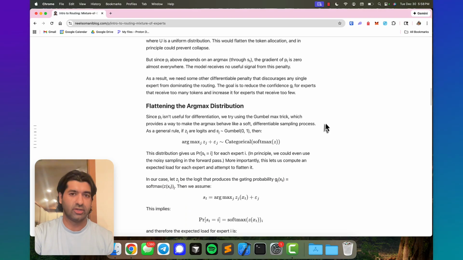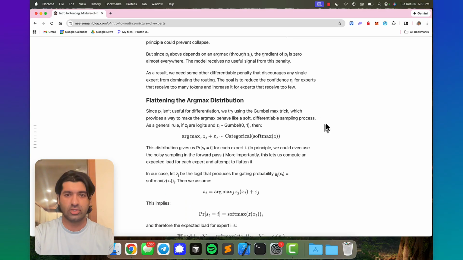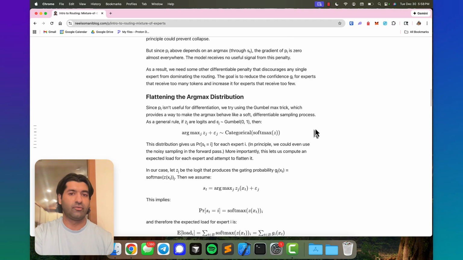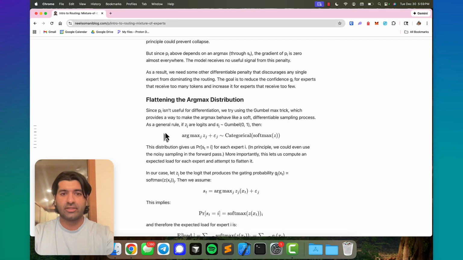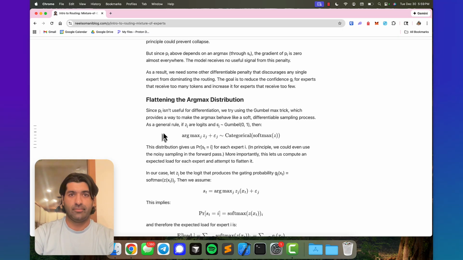And the approach that Shazeer takes is he creates a soft differentiable sampling process. I'm just going to note that this is not the distribution that Shazeer uses. This is just the distribution that I decided on, and I end up at the same result as him. But of course, you can take different routes and end up at the same function for mixture of experts. So the constructive process that I naturally came to involves Gumbel noise. The reason why I picked Gumbel noise as the noise distribution on the logits is because you can use the Gumbel max trick. The Gumbel max trick is a way that you can cleanly compute the expected proportion of tokens that will be routed to a given expert i.